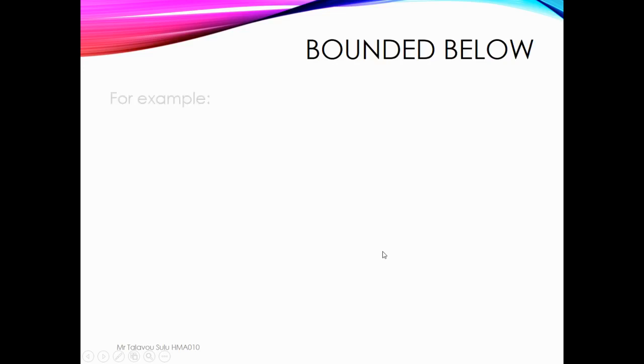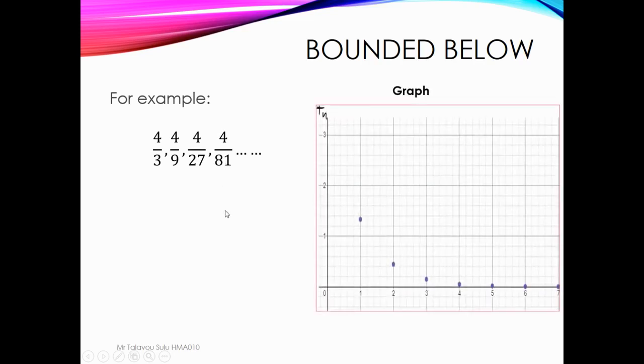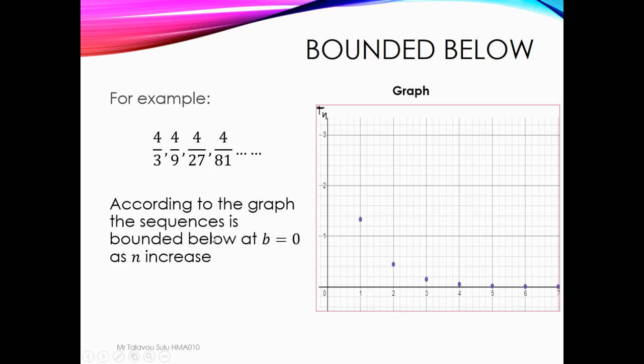Yeah. So for example, 4 over 3, 4 over 9, 4 over 27, 4 over 81. If we graph this, we have something like this. So this means it cannot go lower than 0. According to the graph, the sequence is bounded below at b equal to 0 as n increases.